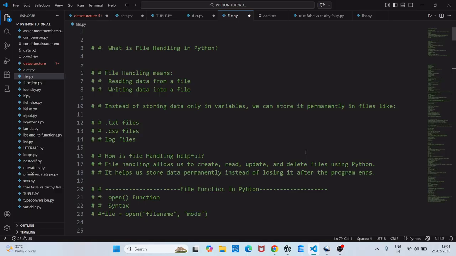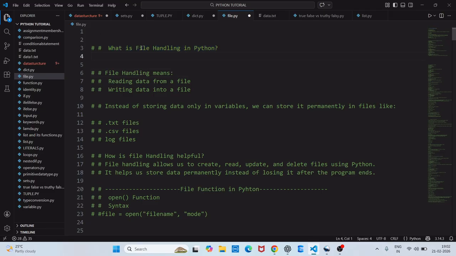So today we are going to learn about what a file is in Python. Before that, I won't go much deep into the theory portion, because some of the important concepts I am going to explain, and the rest will be your practicals. Clear? So let's start. What is file handling in Python?